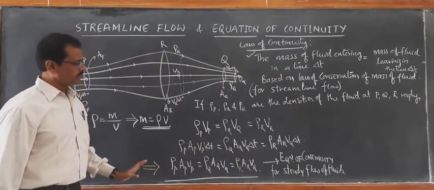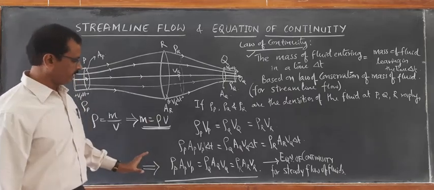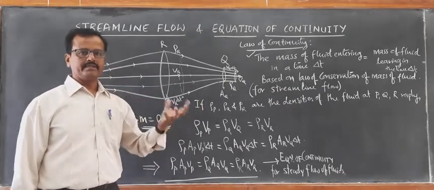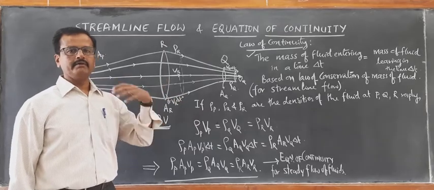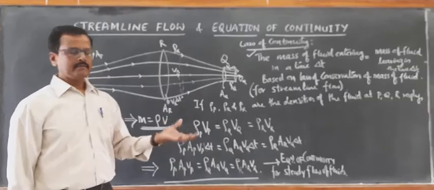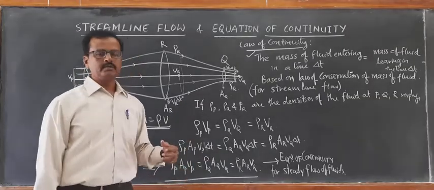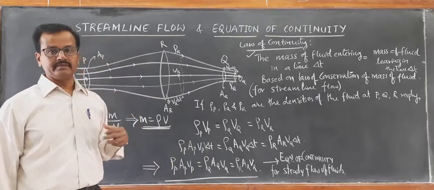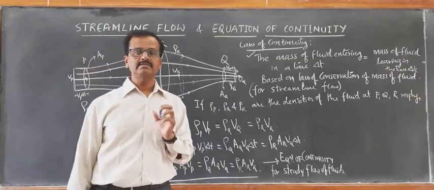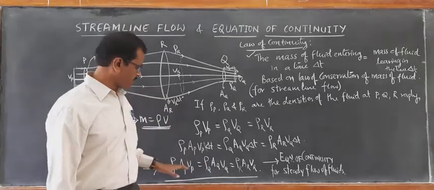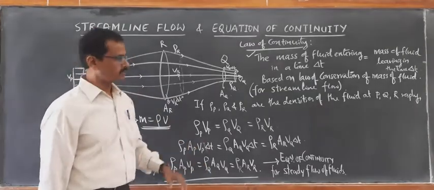Now in general, this is valid for fluid, whether it is a liquid or even a gas. For incompressible fluid, liquids are considered as incompressible fluid. What happens to this equation? The equation becomes still simple.